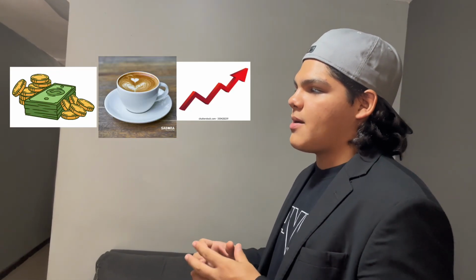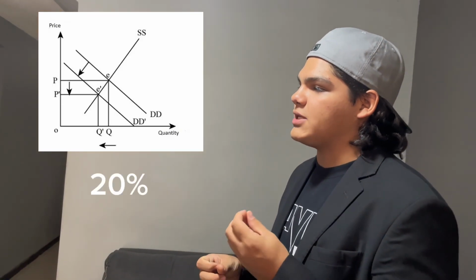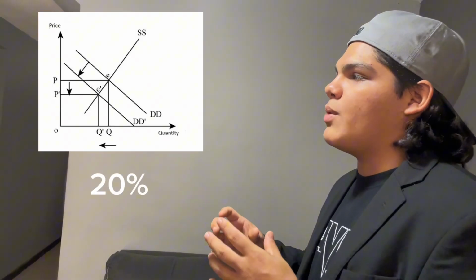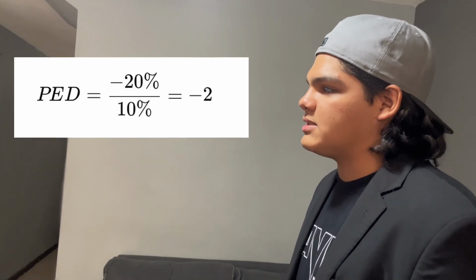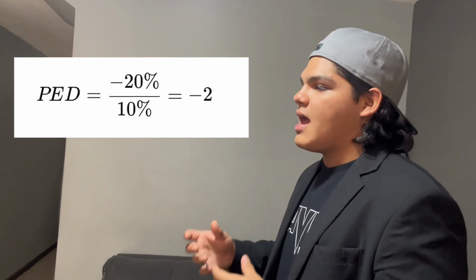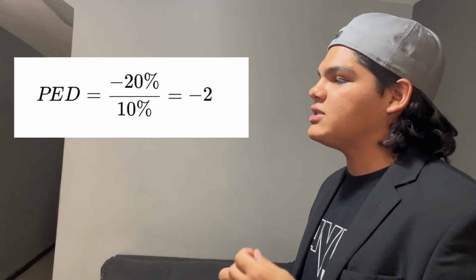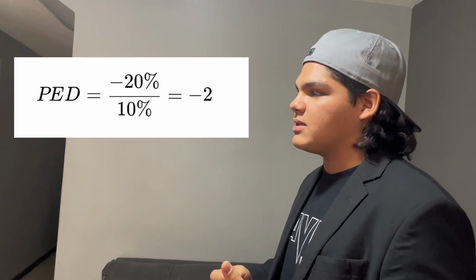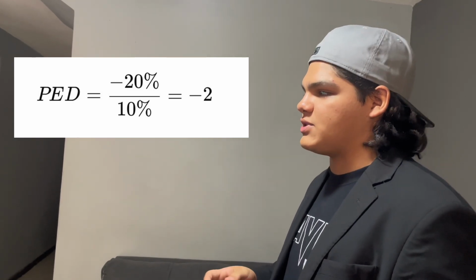If a firm sells coffee and the price of coffee increases by 10% and the quantity demanded falls by 20%, then we can substitute it in the formula by putting the quantity demanded in the upper part of the formula, which in this case is negative 20%, divided by the percentage the price of coffee increases, which in this case is 10%.